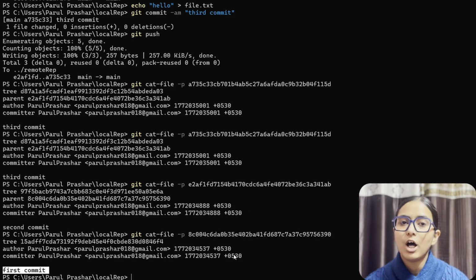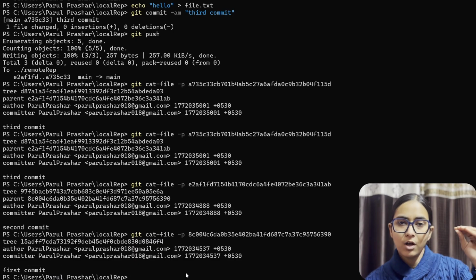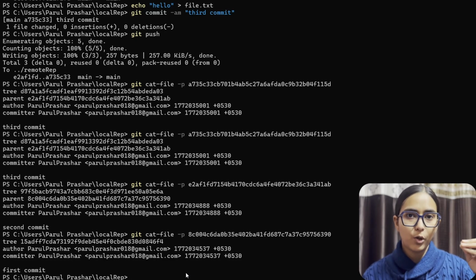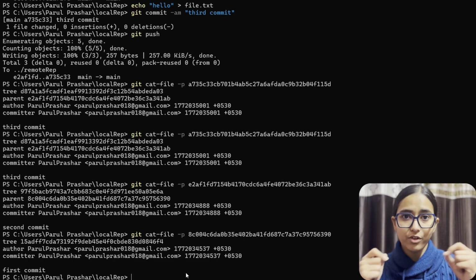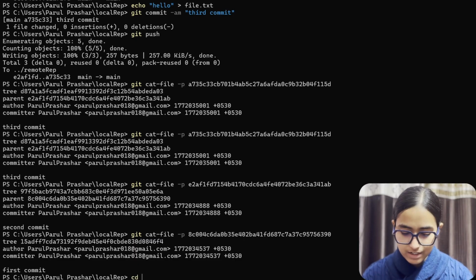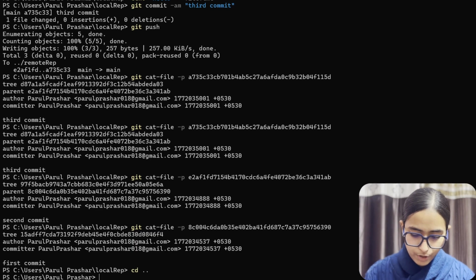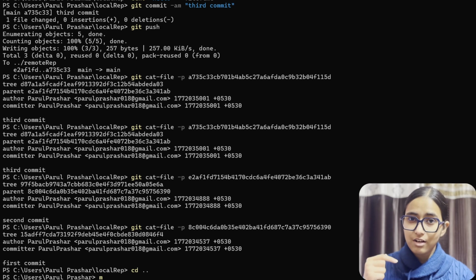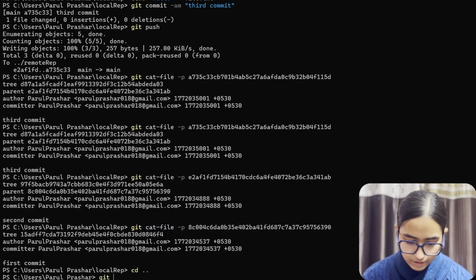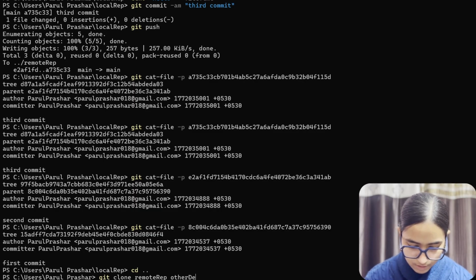Let's get into it. Now, whenever you're working on GitHub, how do you actually bring those files or the entire repository into your system? You clone it, right? So this is what we're going to do. I told you in the beginning, we're going to make a third developer. And this is how we're going to do it in this part. Let's get out of this. Now we're going to make a third directory, but we're not going to make a directory. We're directly going to clone the remote repository into other-dev. Let's do it. Git clone remote-repo, and this will go into other-dev.